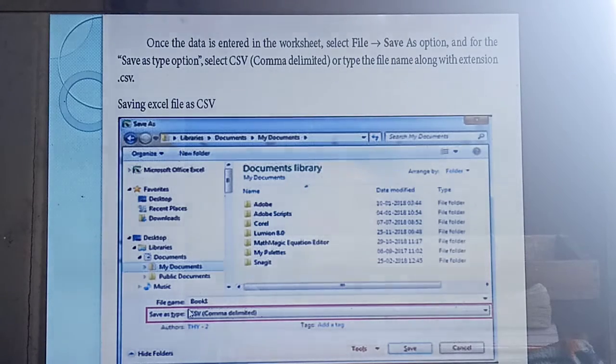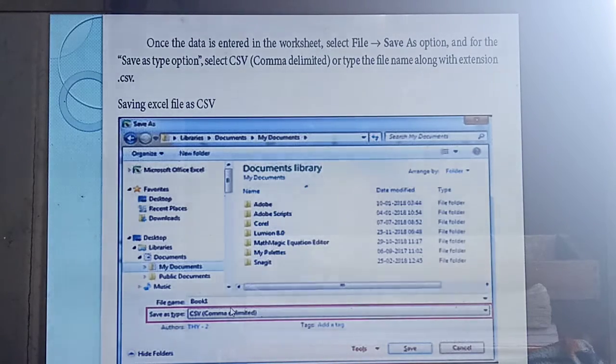Then the next column asks for save as type. Isn't it? Save as type. Here you should select CSV. Why? You are going to open a CSV file. Listen. So here you are going to select which one? CSV. The extension for this one is CSV.